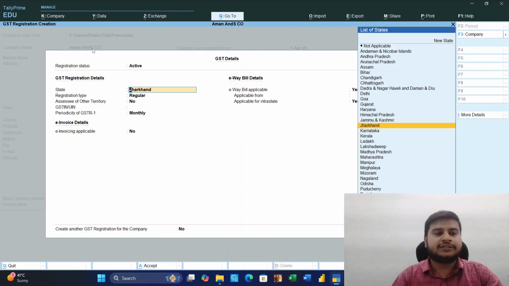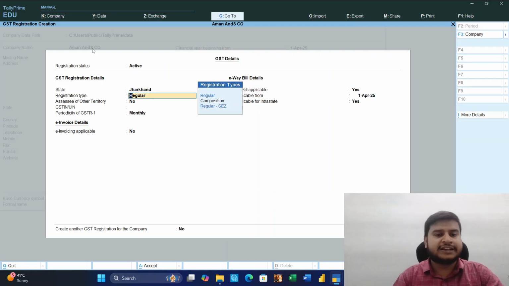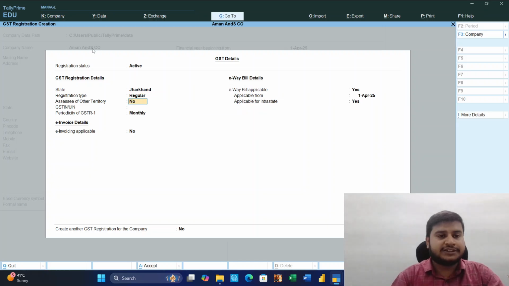Then we will get registration status, active. Okay, Jharkhand is the state. Regular or composition: regular means every month we have to file the return, and many more things in regular. We all know composition: a person or a firm or an entity having turnover up to, or less than, 1.5 crore can opt for the composition scheme and pay, but they are not allowed to take input tax credit.